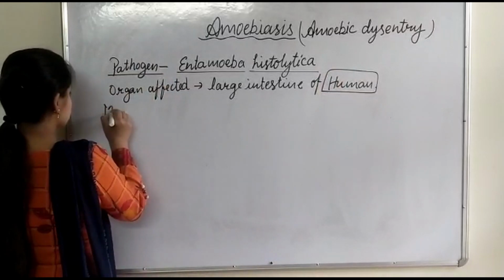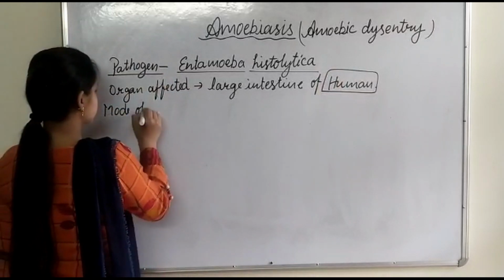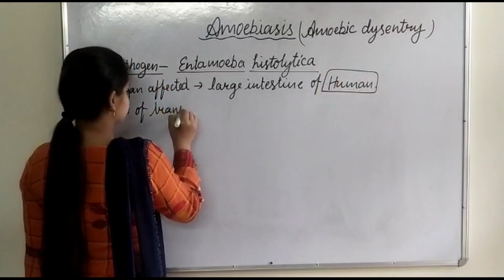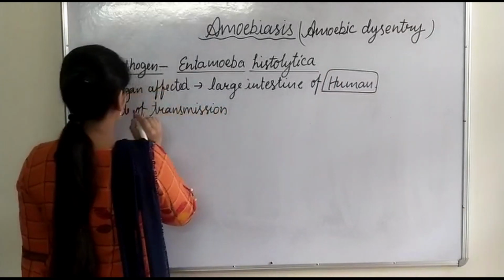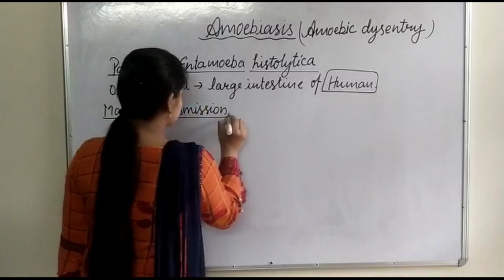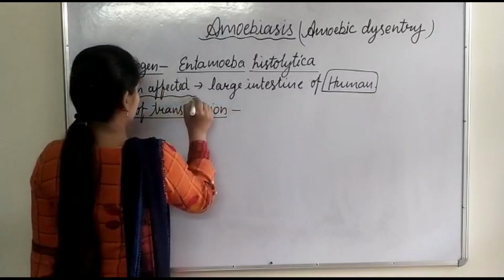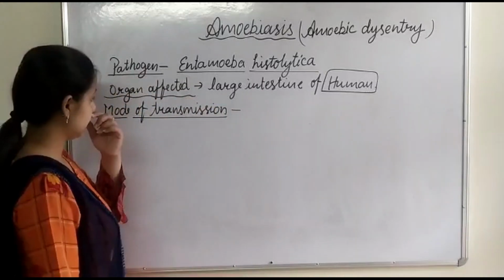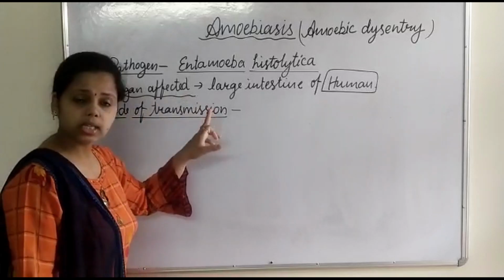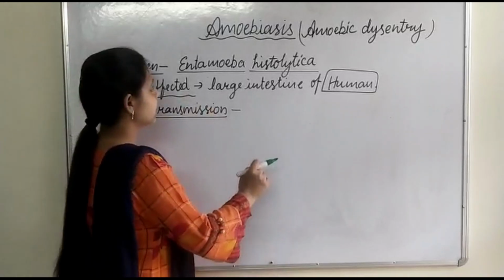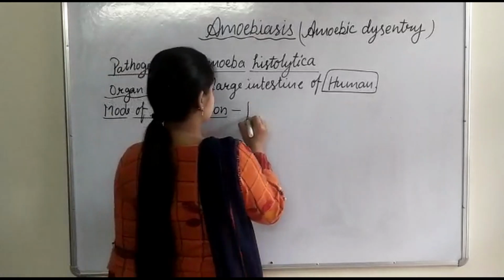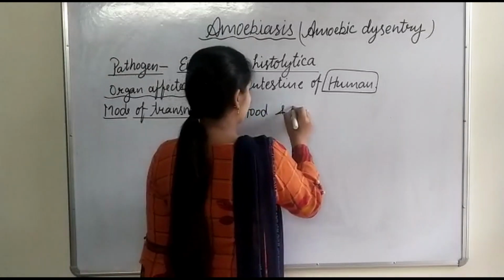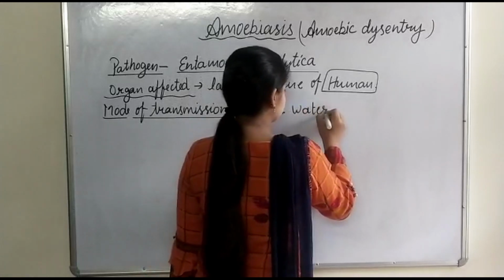Mode of transmission. How is this disease transmitted? Mode of transmission means how this disease spreads. This disease is spread by contaminated food and water.